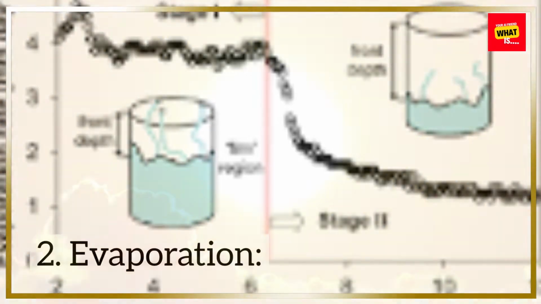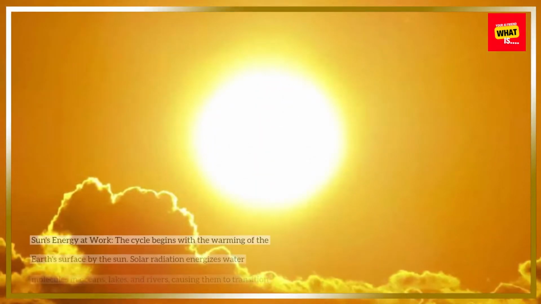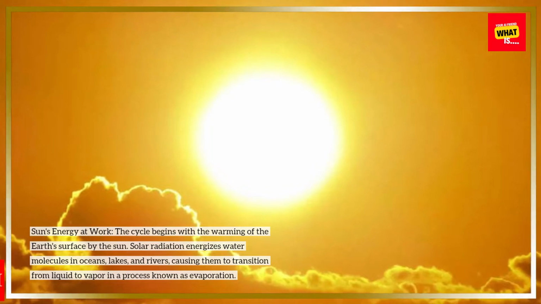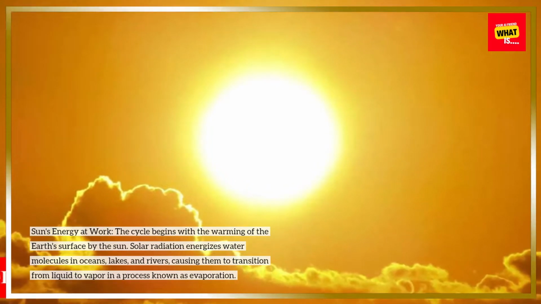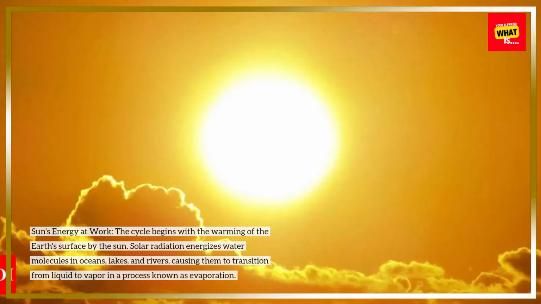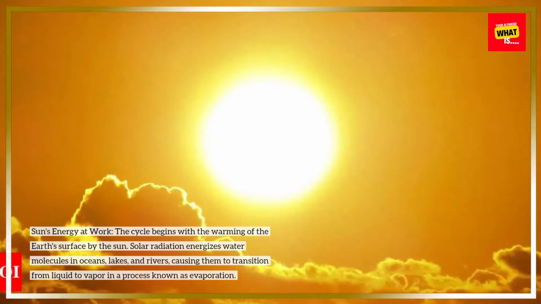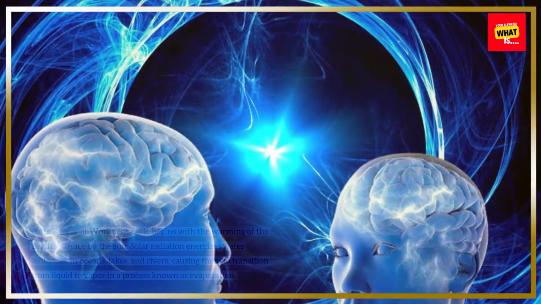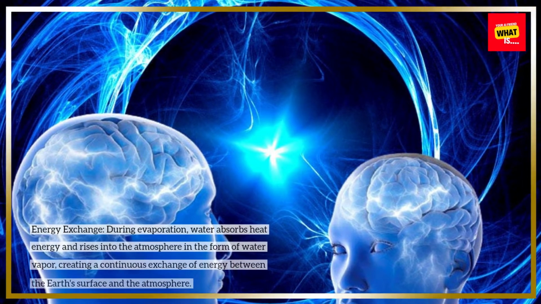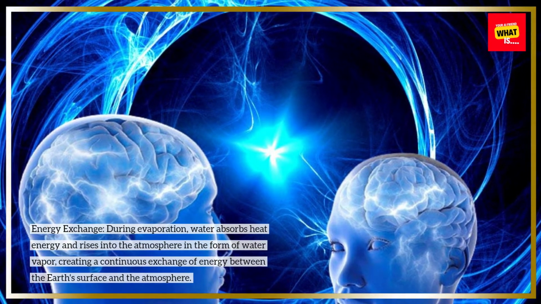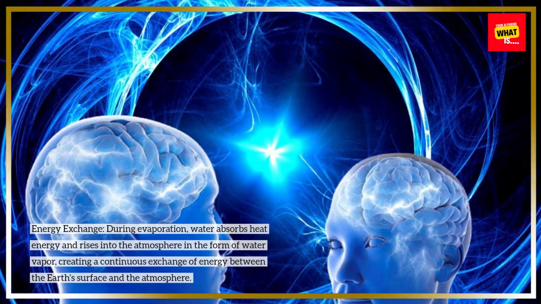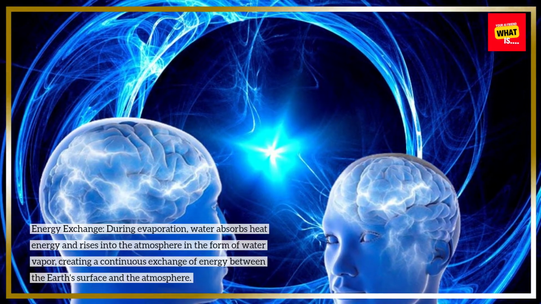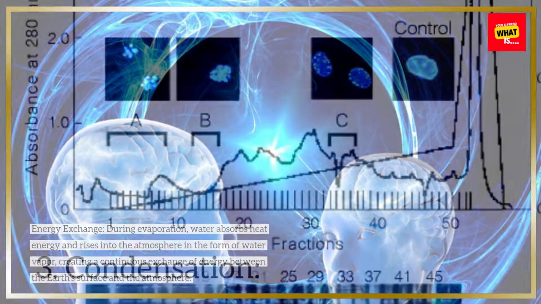2. Evaporation. Sun's energy at work. The cycle begins with the warming of the Earth's surface by the sun. Solar radiation energizes water molecules in oceans, lakes, and rivers, causing them to transition from liquid to vapor in a process known as evaporation. Energy exchange. During evaporation, water absorbs heat energy and rises into the atmosphere in the form of water vapor, creating a continuous exchange of energy between the Earth's surface and the atmosphere.